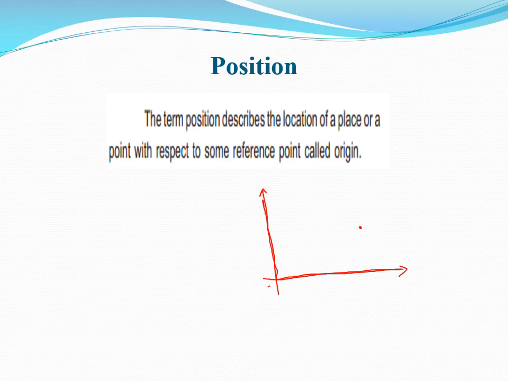So this is the corner of the room. So we describe the position of this insect with respect to this chosen origin. And what is the position of this insect with respect to the origin? This OP. So this OP is showing the position of the insect from one of the corners of the room, that is called origin. So this is the concept of origin while describing the position.